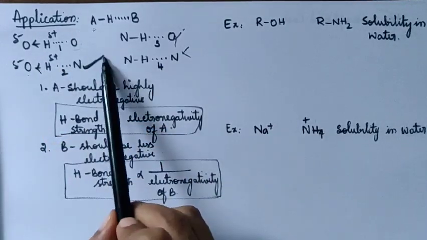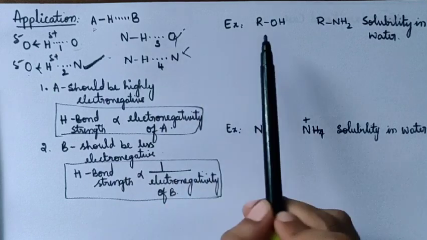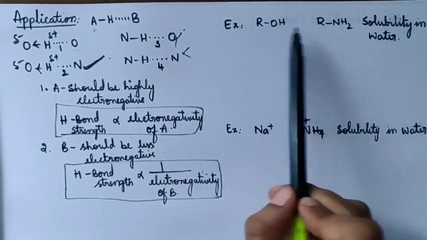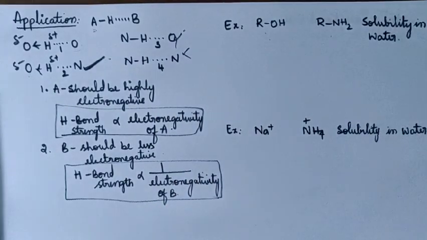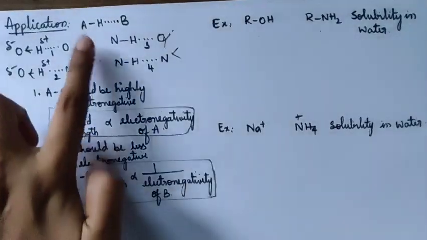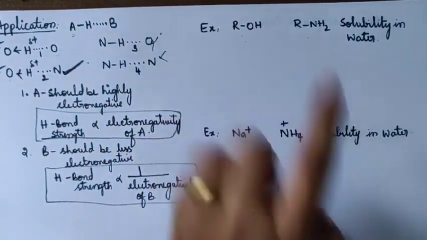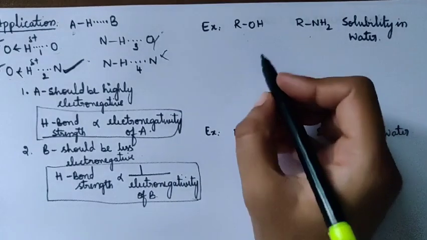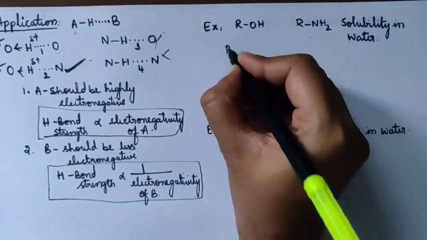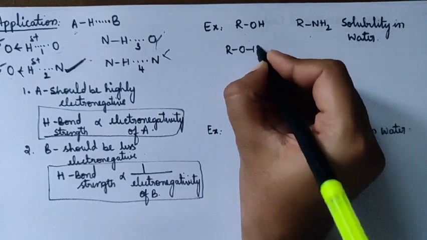Now, we'll apply this concept to the solubility of alcohols and amines in water. So, the same concept which we have studied, I'll be applying to alcohol solubility. So, let us see alcohol. It is alcohol, OH.